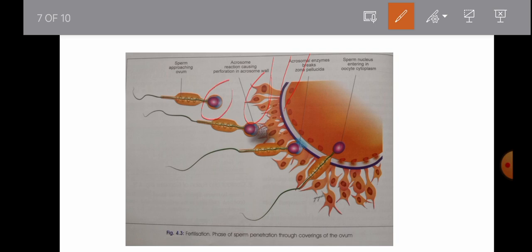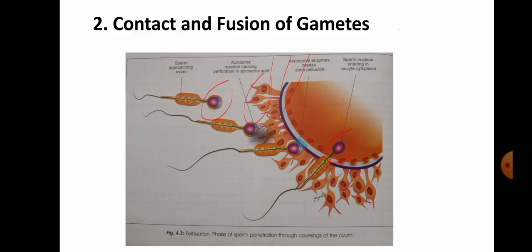Here you can see the blue colored cap covering the nucleus. It is known as the acrosomal cap. It contains two enzymes, hyaluronidase and acrosin. These enzymes help in the penetration of the sperm into the ovum. After the penetration of the sperm nucleus into the ovum, it fuses with the nucleus of the ovum to form the zygote. So that's how the contact of the sperm nucleus and the ovum nucleus occurs.